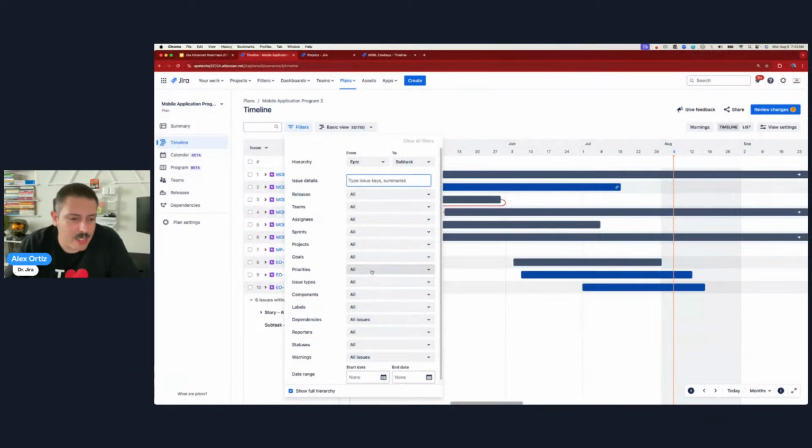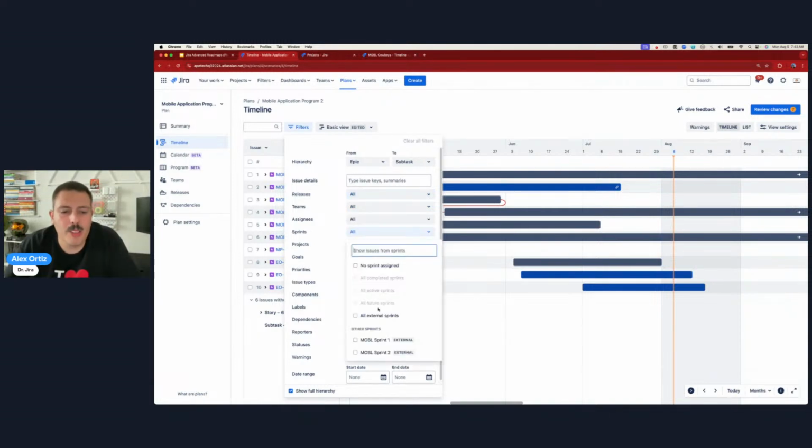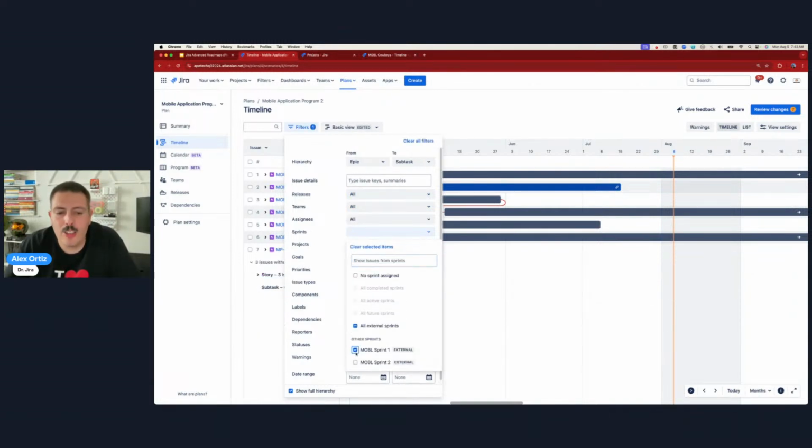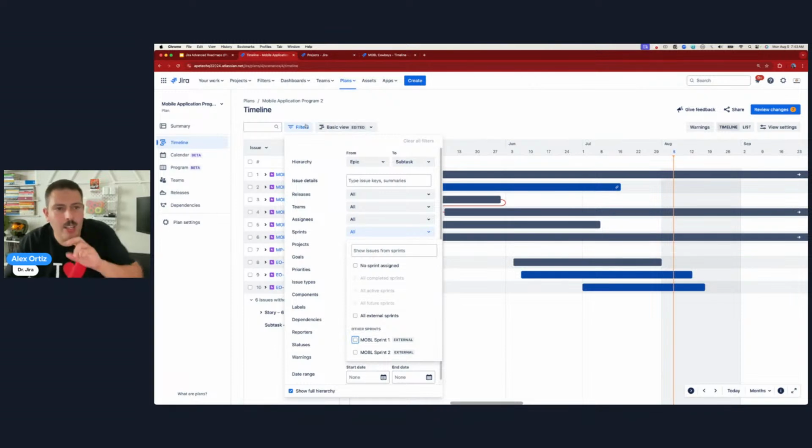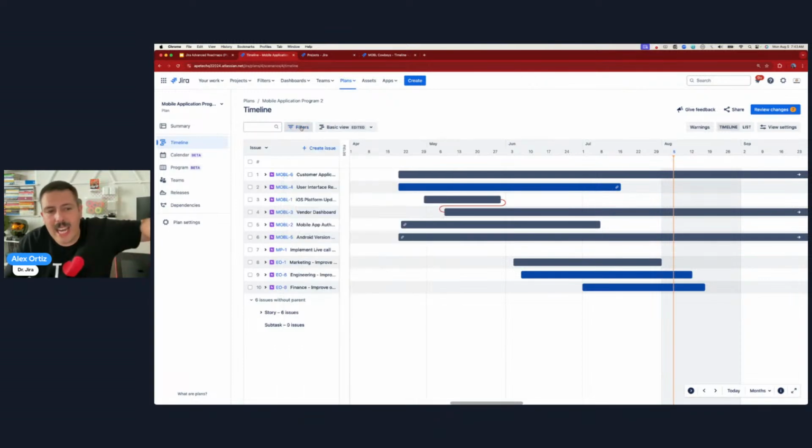Now, I don't think I have releases here, but somebody stop me when you see releases. Here it is, right? We have a releases field. So if you have a fixed version that you care about, you can just bring in just the fixed versions you want. Or maybe you just care about specific sprints, so you can bring in just the specific sprint. So this is what I'm talking about. In this filter section, you can weed out any issues that just don't meet your criteria, right? So it makes it a little bit easier.